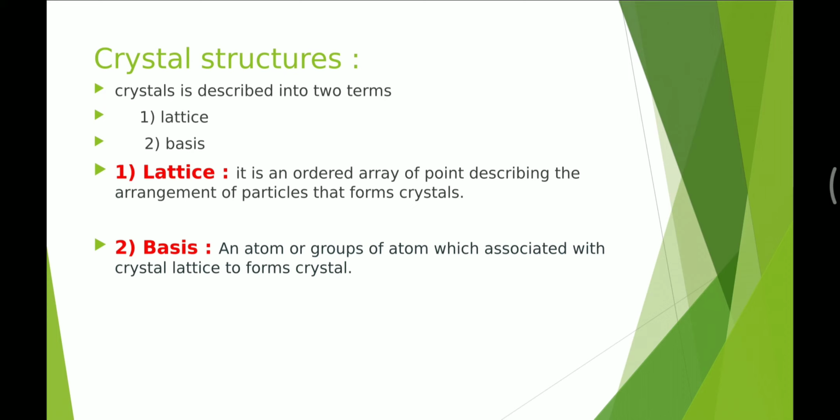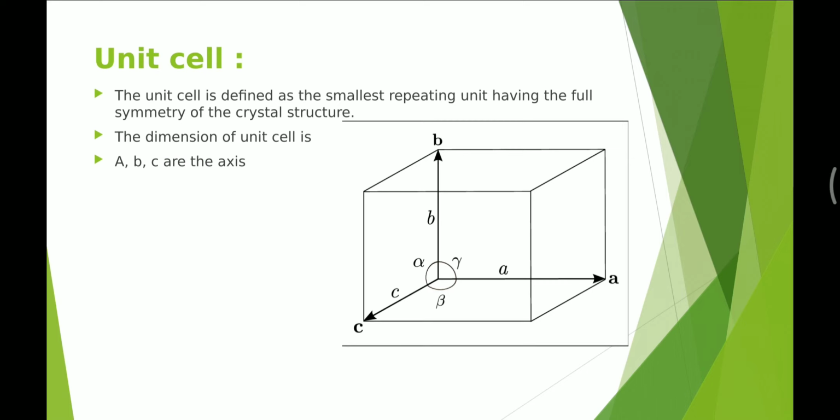Next one is the unit cell. The unit cell is defined by the lattice points. It is the smallest part of the crystal that repeats regularly through translation in 3D.